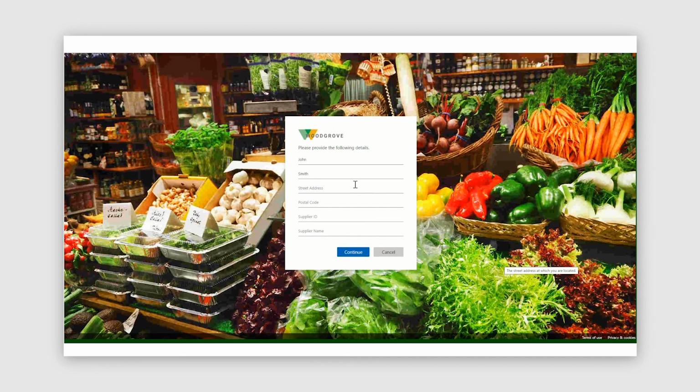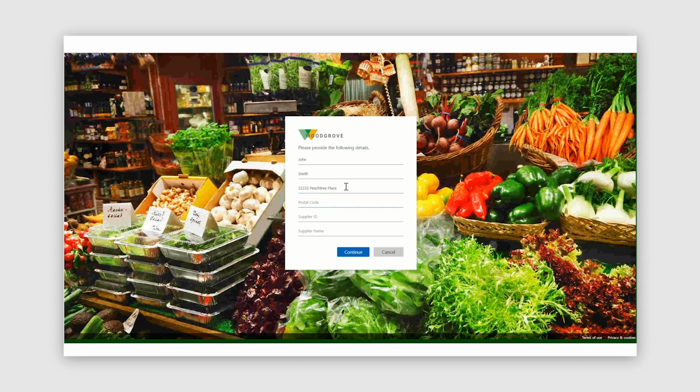Woodgrove has chosen to collect more information about John as he goes through the sign-up process. The other thing Woodgrove Groceries is doing is they've integrated with our partner Ideology to do identity proofing. This ensures that as users come through and sign up to their inventory application, they're proofed as a real person.